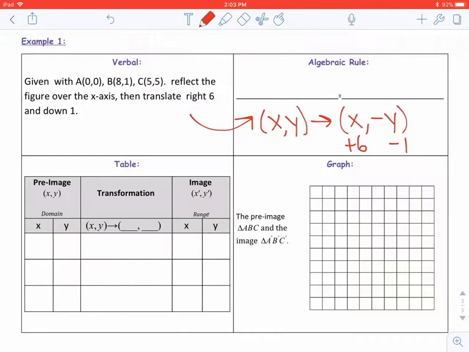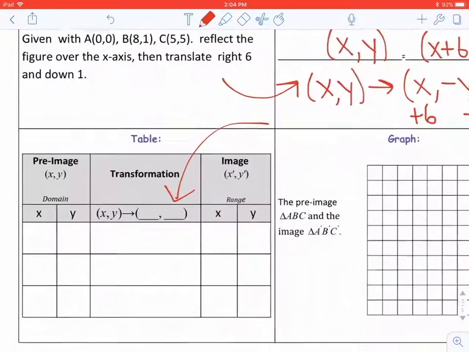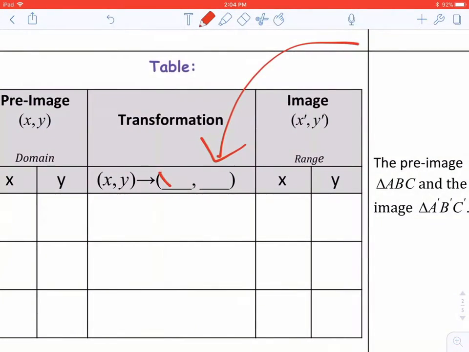And so our final algebraic rule I'm going to write up here in these blank spaces. We have (x, y) is now going to be (x plus 6, negative y minus 1). It's a combination of the two things that have happened. And then I'm going to use that algebraic rule to help fill in my table. So x plus 6 will be first, and then negative y minus 1.